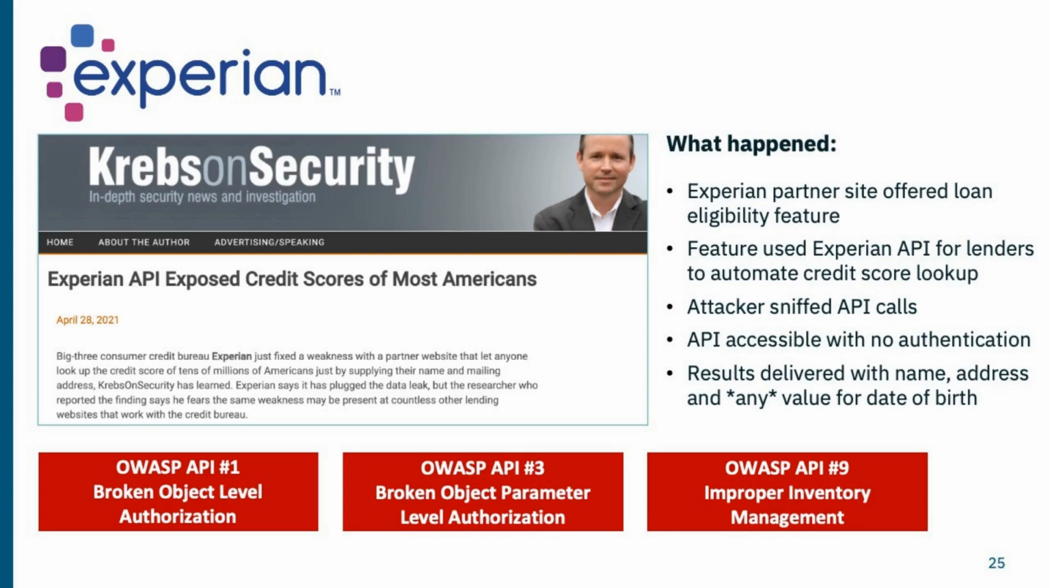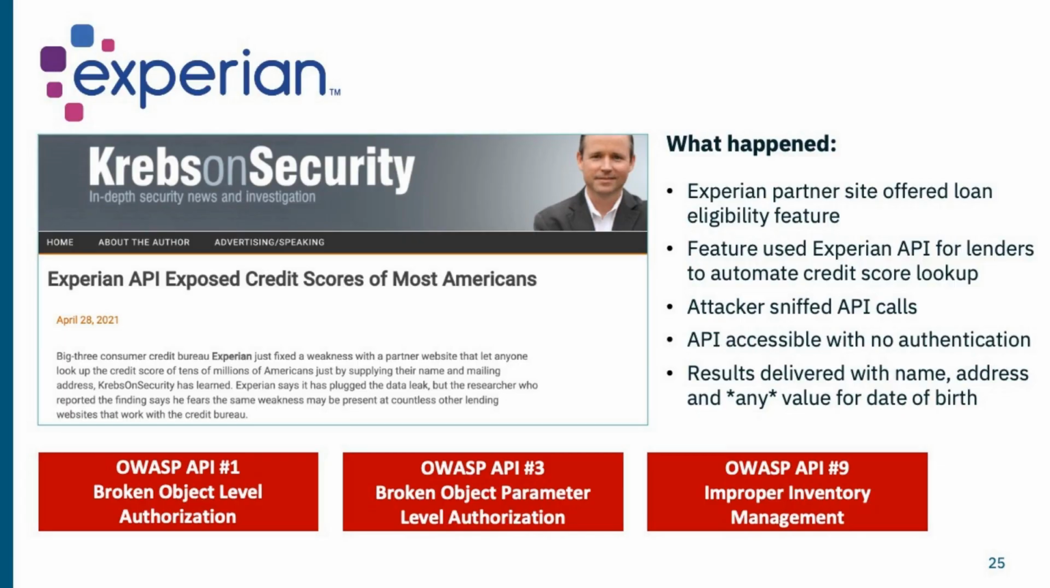And our last one here is Experian. This is quite interesting because this reveals the exposure or the risk that APIs can have from third parties. So if you're familiar with Experian, it's the credit reporting agency. And what they did was create an API to provide to their financial partners, banks and loan approvers and so